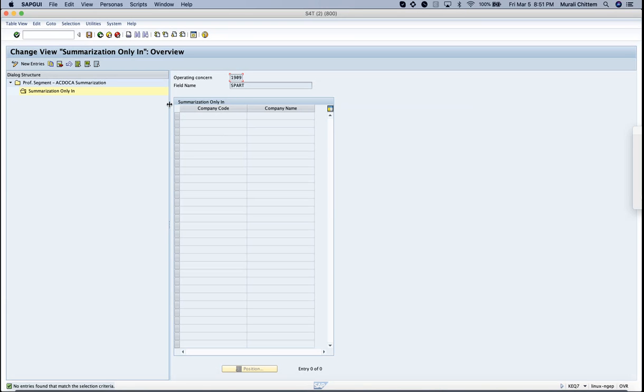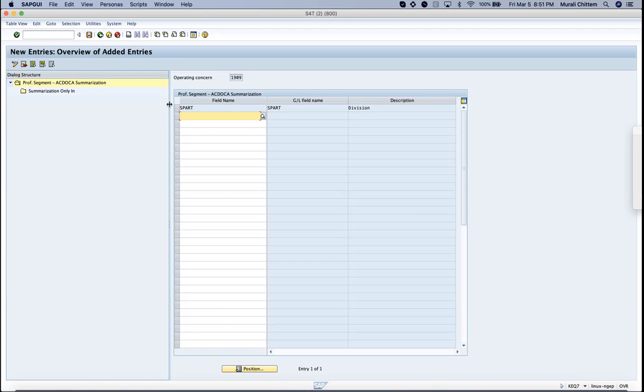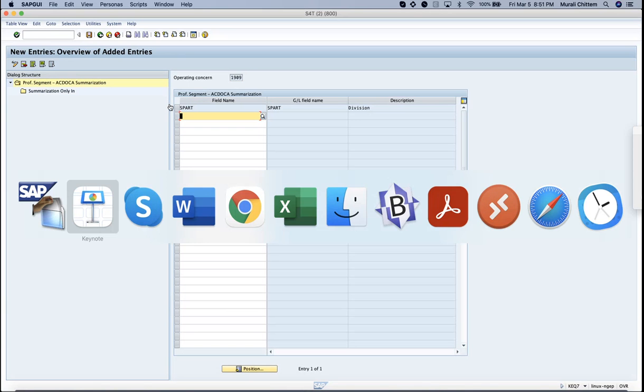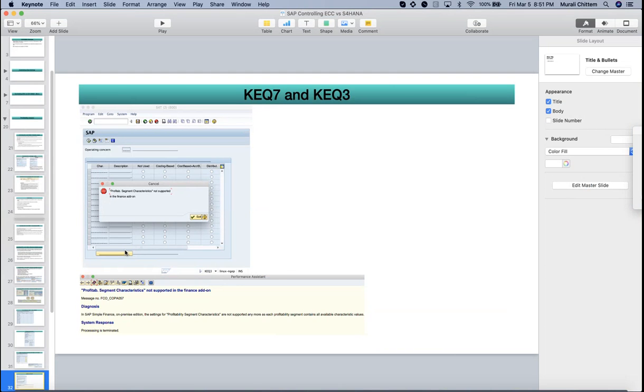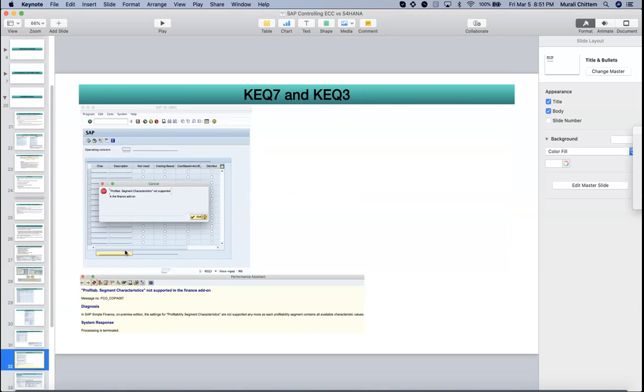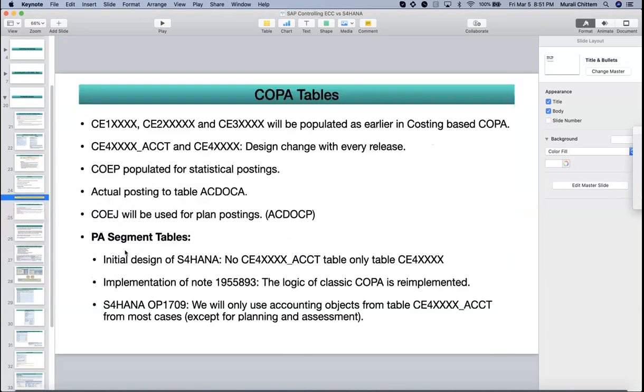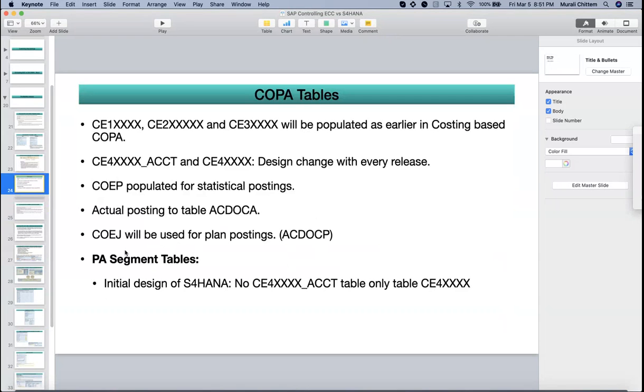If you remember, earlier I discussed CE4 operating concern followed by ACCT. This is just a screenshot I kept. Let me quickly go back. So this is the one I was talking about. Initially, SAP thought there is no need for summarization, that's why they said there is no need of ACCT.